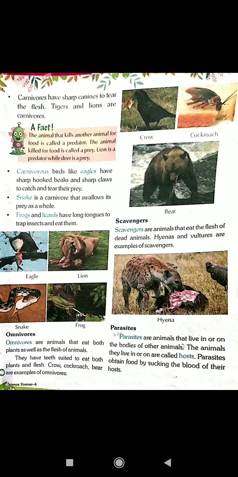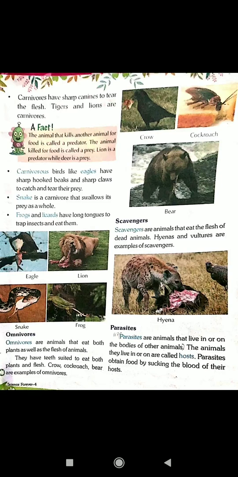Snake is a carnivore that swallows its prey as a whole. Frogs and lizards have long tongues to trap insects and eat them. Eagle, lion, snakes and frogs pictures are there.